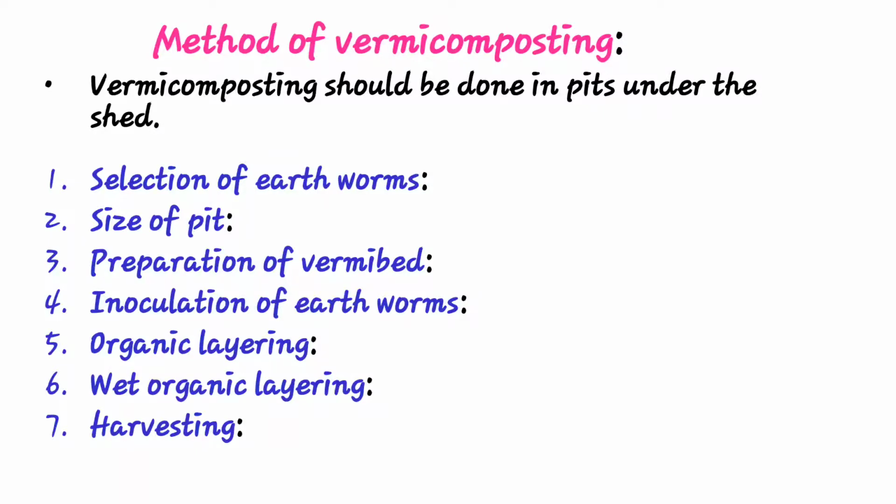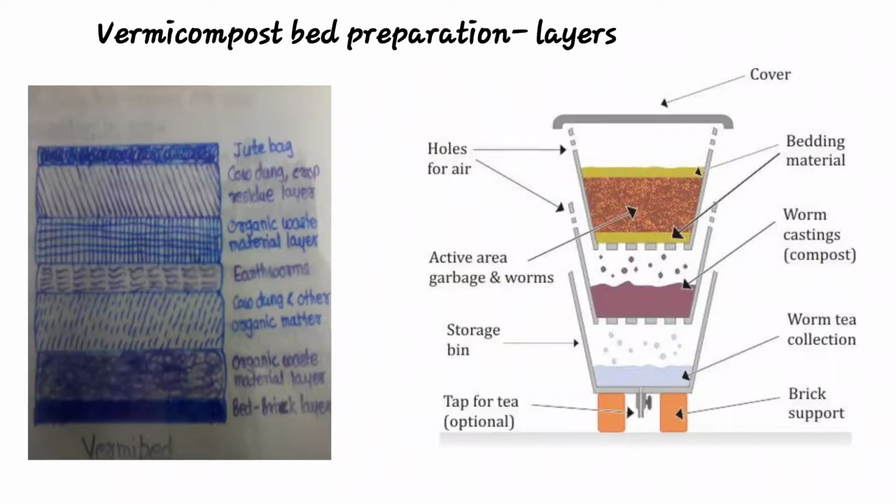The organic layering is done on the vermi bed with fresh cattle dung, and it is also layered about 5 centimeter with shredded organic litter of dry leaves or hay. The moisture level is maintained by the addition of water, without flooding.